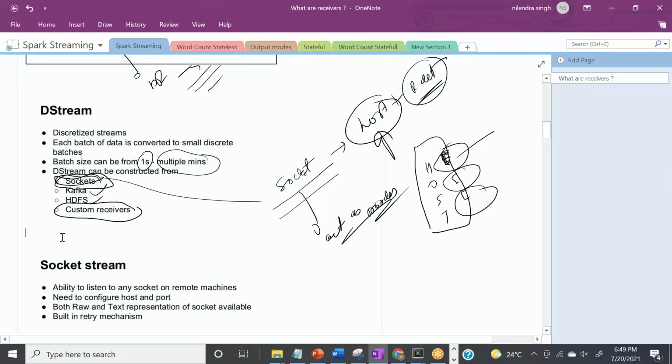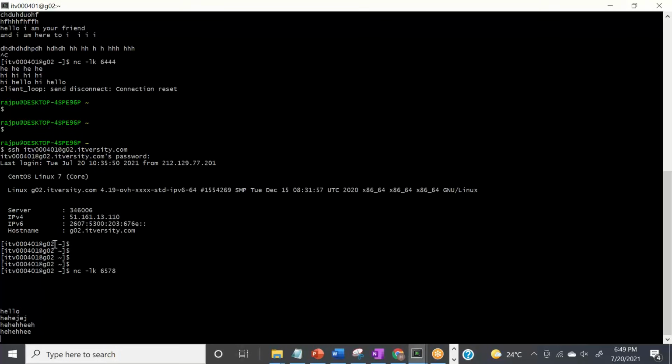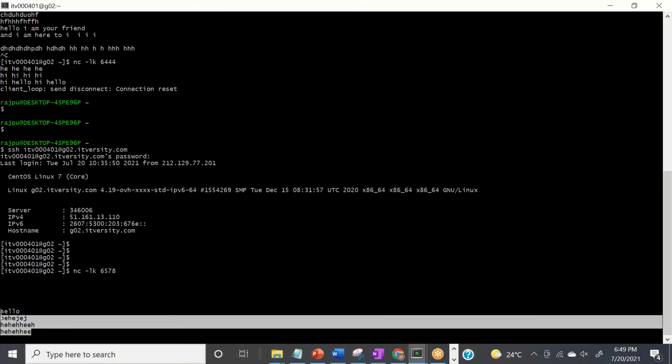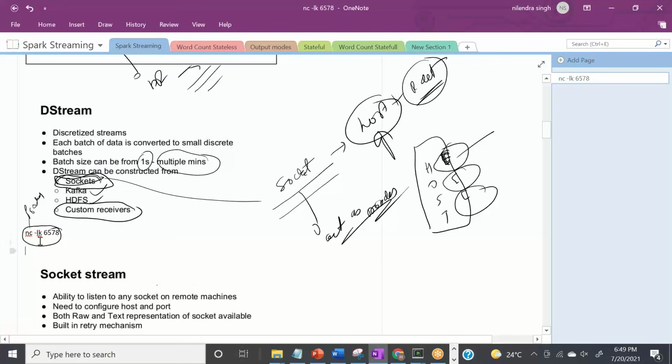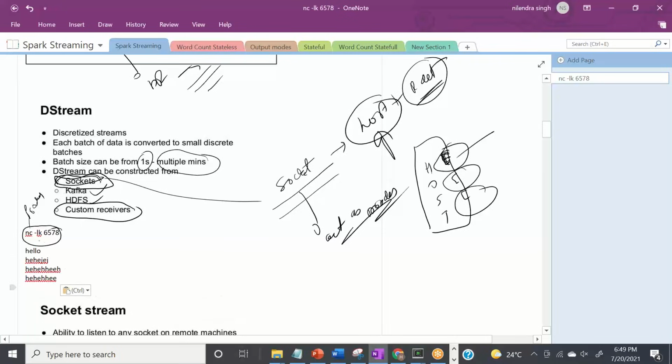If I copy and paste this thing here, this will act as my producer. So anything I write on this console will be the events generated from this socket producer.